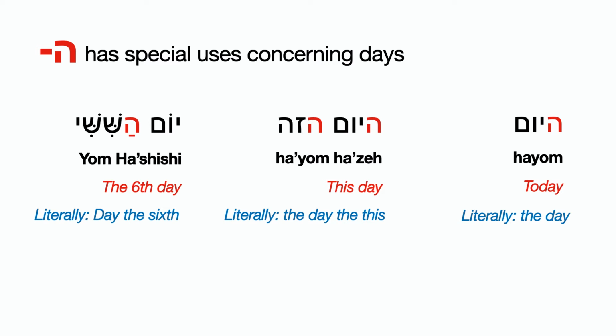And another phrase that we hear during Friday is Yom HaShishi. Yom, that means day. Ha means the. Shishi, sixth. So Yom HaShishi means the sixth day. Okay, so this is referring to Friday. So Yom Shishi is Friday, but when we say Yom HaShishi, that means the sixth day.